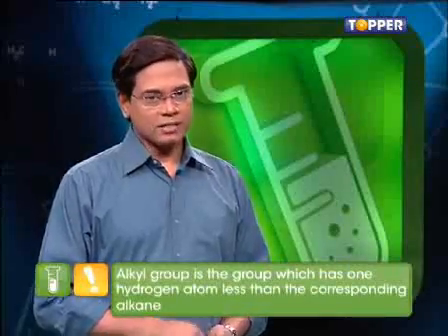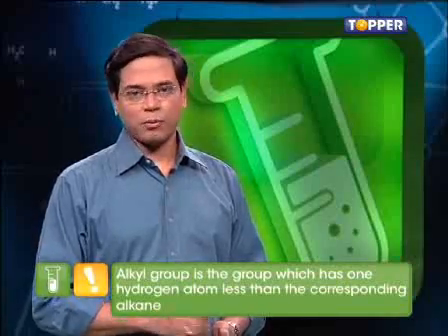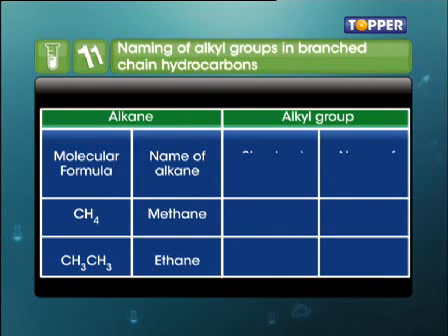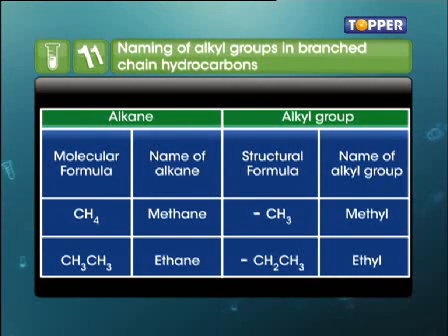Moving on, what is an alkyl group? Simply put, an alkyl group is the group which has one hydrogen atom less than the corresponding alkane. So how do we name these compounds? Let's start with alkyl groups. Naming an alkyl group is done by substituting ANE in the name of the corresponding alkane with YL. For example, if we remove one hydrogen from methane, the alkyl group which results is known as methyl group.